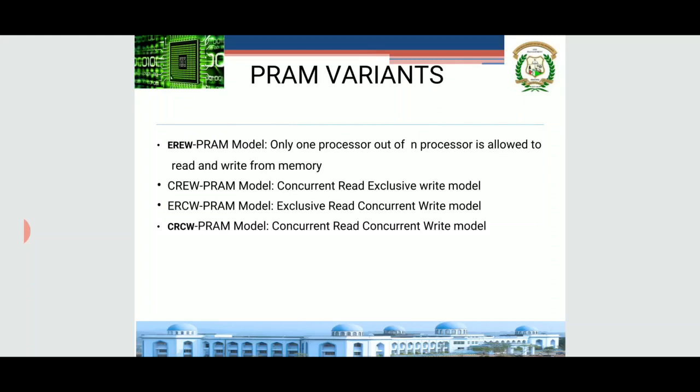The third one is exclusive read and concurrent write, ERCW, where only one processor will read and many can write. Many processors can concurrently write. And CRCW, concurrent read and concurrent write. Here many processors can read and many processors can write. Again, in the CRCW model, one should know what algorithm is adopted so as to write at the same time. It is very important in case of the CRCW model.